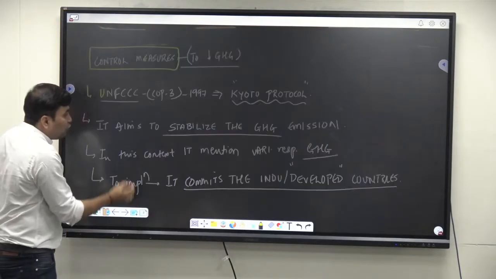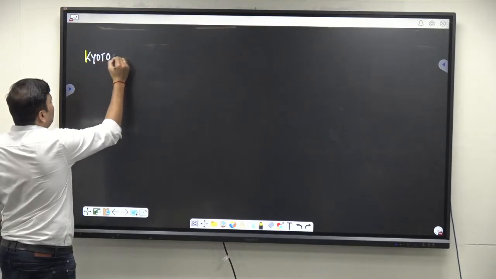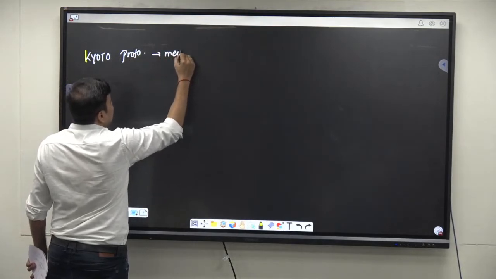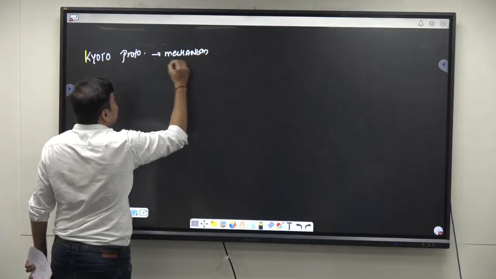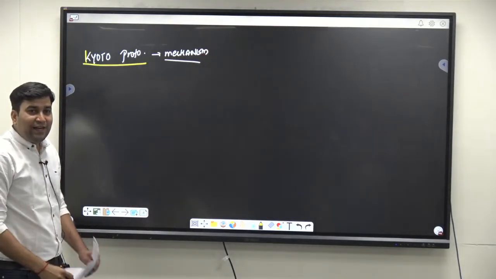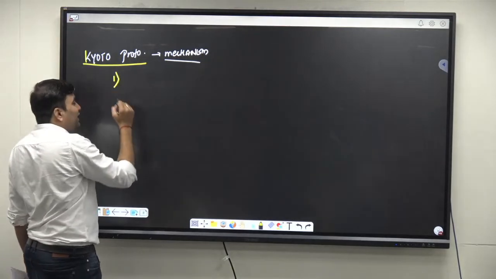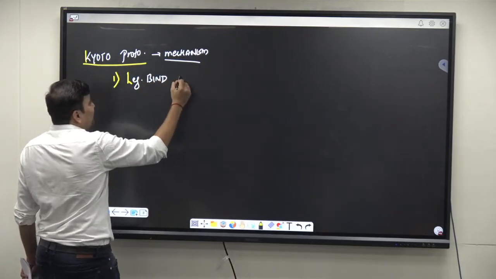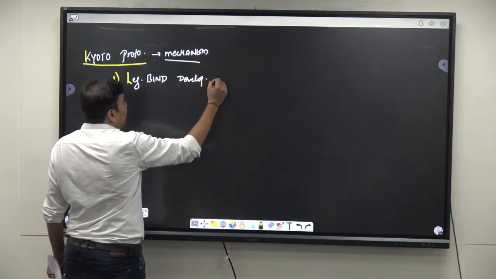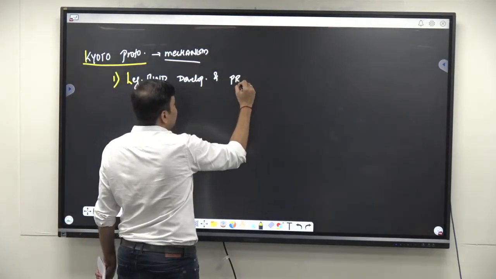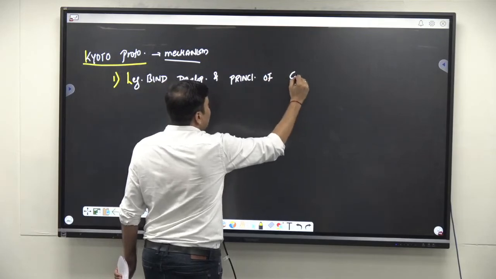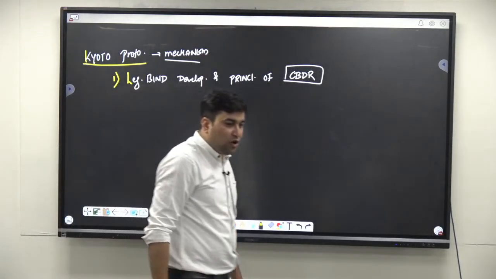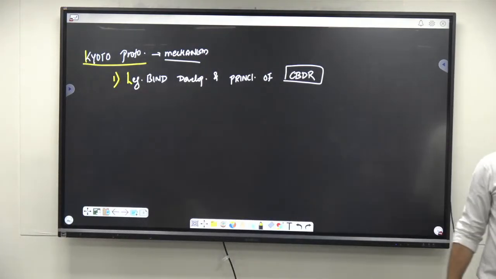For that, the Kyoto Protocol gives the following mechanism to reduce greenhouse gas emissions. It legally binds the developed countries and emphasizes the principle of common but differentiated responsibilities, CBDR. Why?